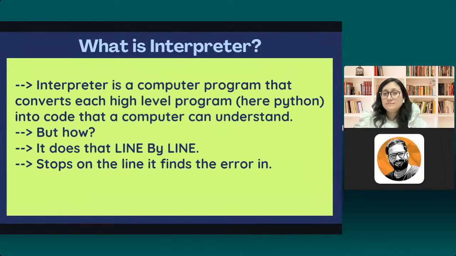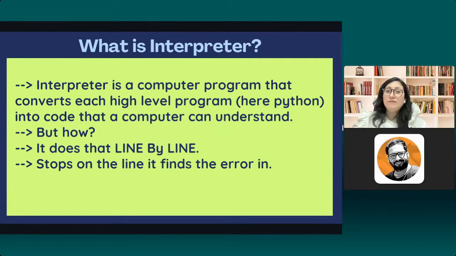Then we went on to what exactly the interpreter is. When you are talking about a programming language, you should know what exactly the interpreter is. The interpreter is a computer program, guys. Most people do not know what it is. It converts each high level program that we have written in the IDE into the code that the machine, your computer, would understand, right? So in Python, whatever I'm going to write is going to be interpreted and converted into the code that the machine would understand, because the machine doesn't know what the meaning of print is, right?